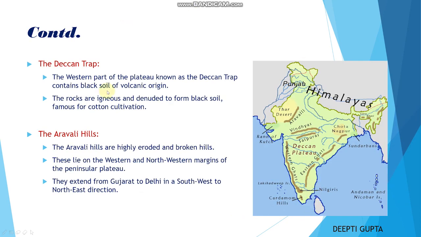Now we have two more things. First is your Deccan Trap. The western part of the plateau known as the Deccan Trap contains black soil of volcanic origin. The rocks are igneous and denuded to form black soil, famous for cotton cultivation, whereas the Aravalli Hills are highly eroded and broken hills. These lie on the western and northwestern margins of the peninsular plateau. They extend from Gujarat to Delhi in the southwest to the northeast direction. So these were our peninsular plateau, the description of peninsular plateau.